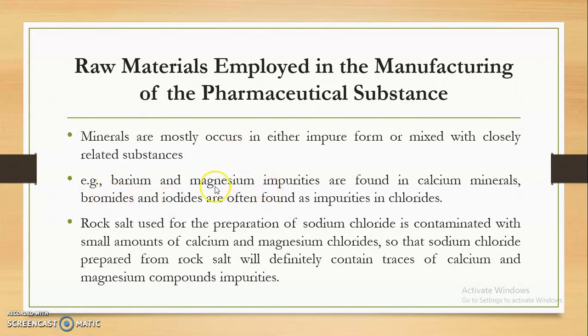Here, in this example, we have seen how our choice of starting material is contaminated with different cations. Here you can see our rock salt is contaminated with calcium and magnesium chlorides. So sodium chloride, if it is prepared from rock salt as such, definitely contains a trace amount of calcium and magnesium compounds as impurities.